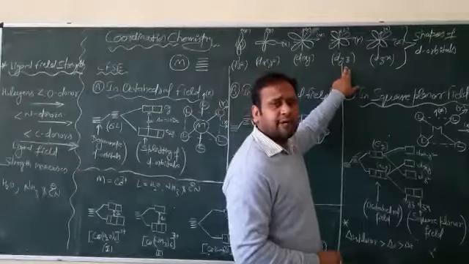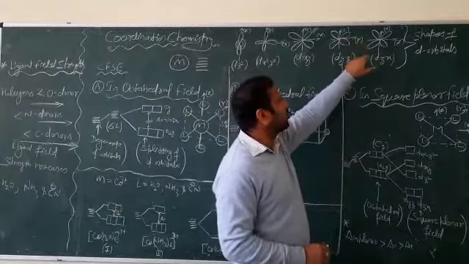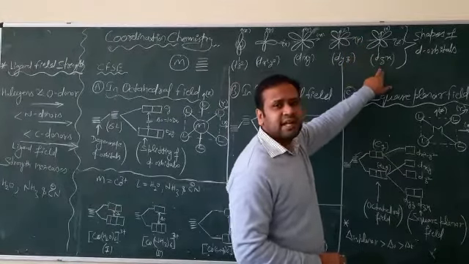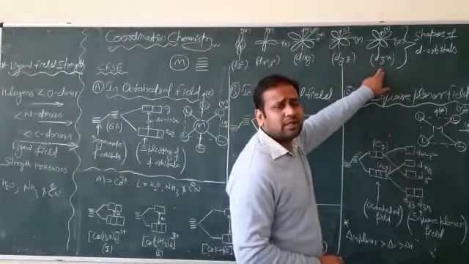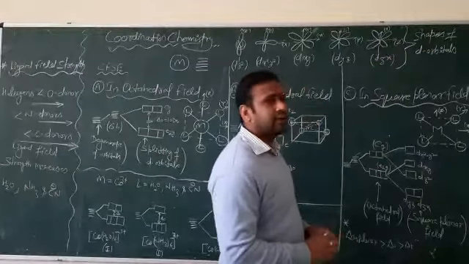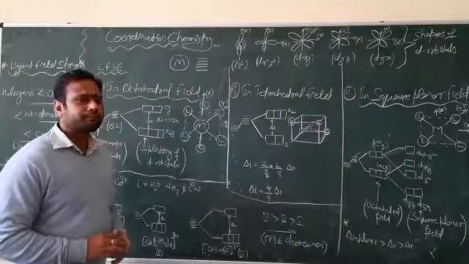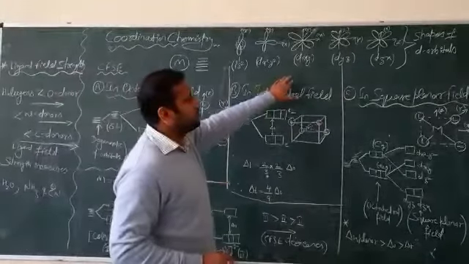Then we have the dyz orbital, this orbital is present between the y and z coordinates, and the last is the dzx orbital, this orbital is present in between the z and x coordinates. So these are the 5 orbitals of the d subshell.